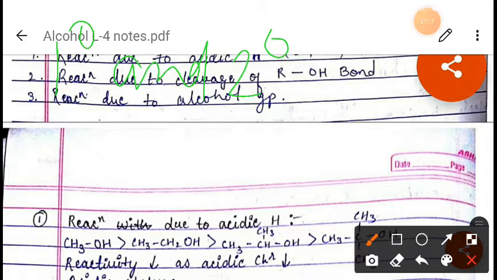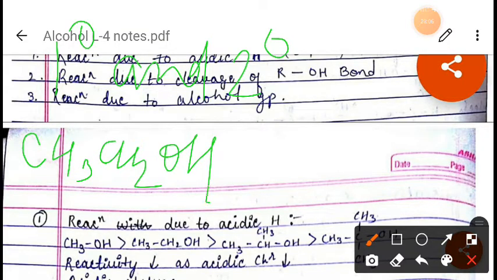In this reaction we are using anhydrous ZnCl2 as a Lewis acid catalyst. However, you should notice that no such catalyst is needed for the reaction of tertiary alcohol with HCl. If we are reacting tertiary alcohol, or 3-degree alcohol, with HCl, no catalyst is required. It will automatically react. So one example we will see. Suppose we are taking here 1-degree alcohol, suppose CH3 CH2OH, in presence of HCl.